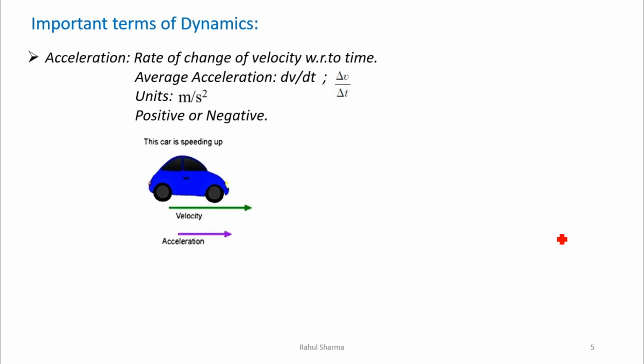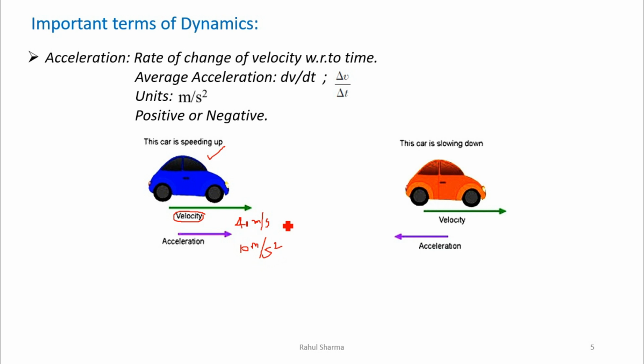For example, let's say this car is moving with a particular velocity in this direction. Now the velocity is changing with respect to time. Let's say at this point it has a velocity of 40 meter per second, but after some time it has 50 meter per second, after that 60 meter per second. So we can say this car is accelerating with a value of 10 meter per second square. This is the acceleration of the car.